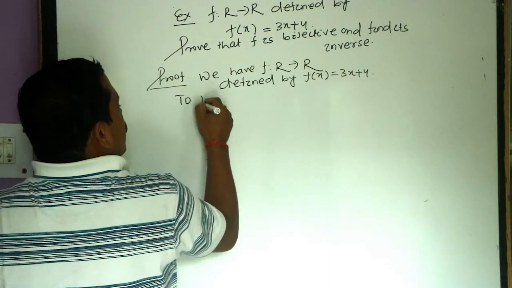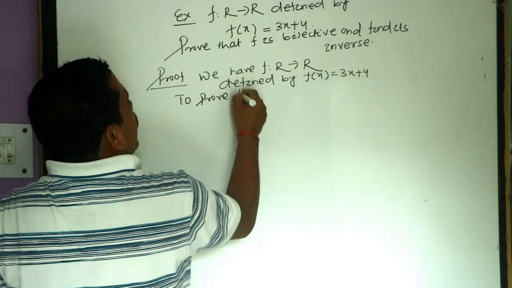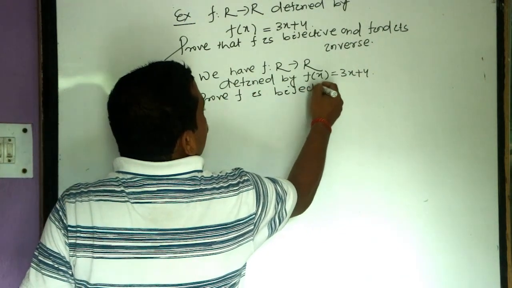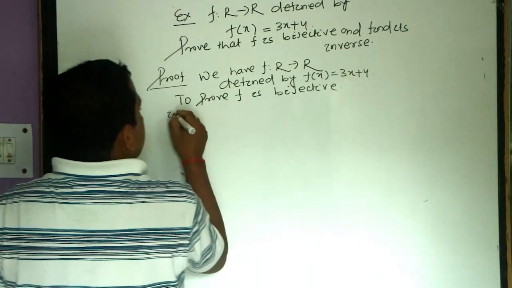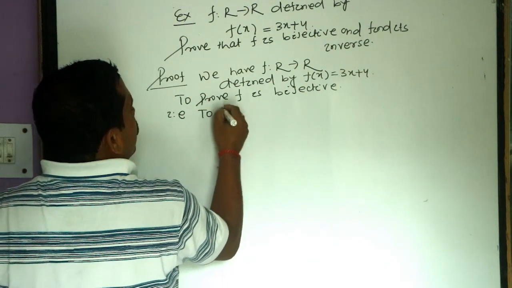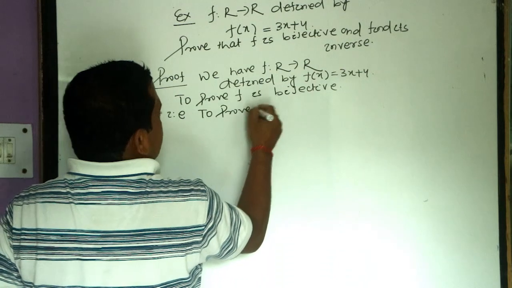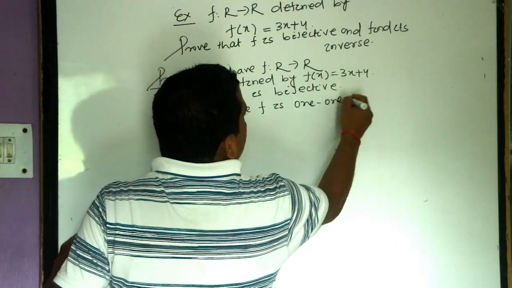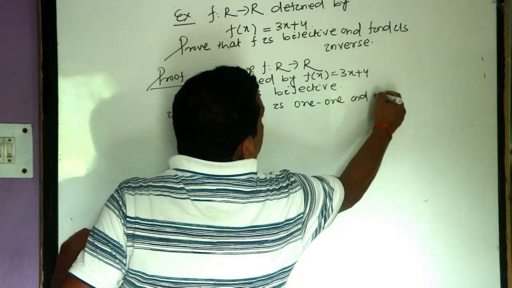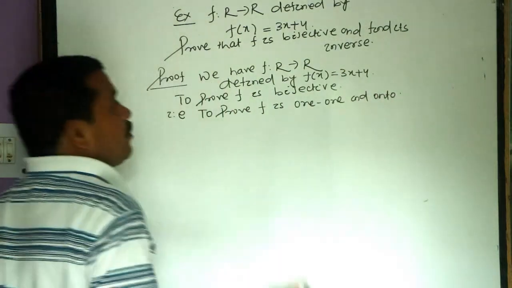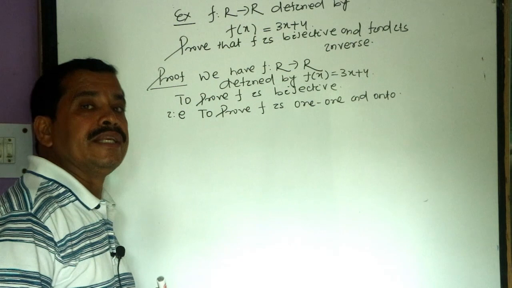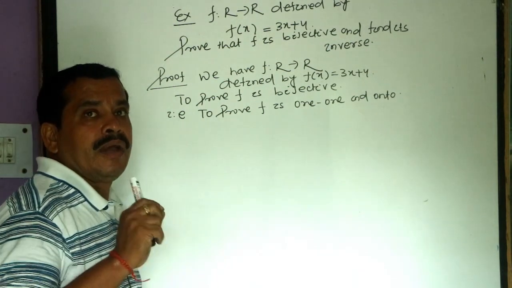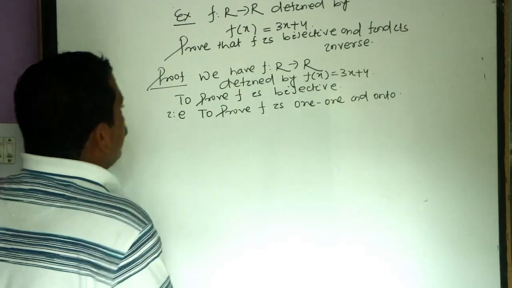To prove f is bijective, that is to prove f is 1-1 and onto. If a function is both 1-1 and onto, then it is said to be a bijective function. Means we have to prove f is 1-1 and onto.